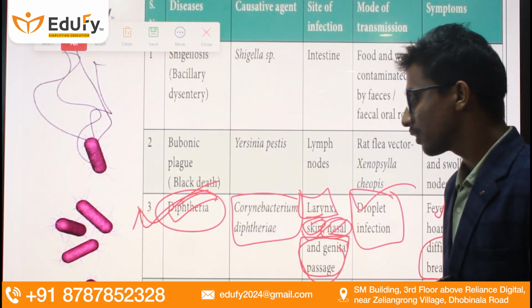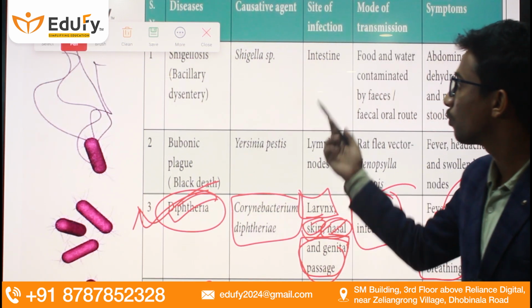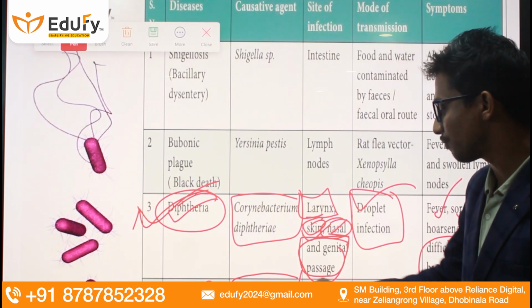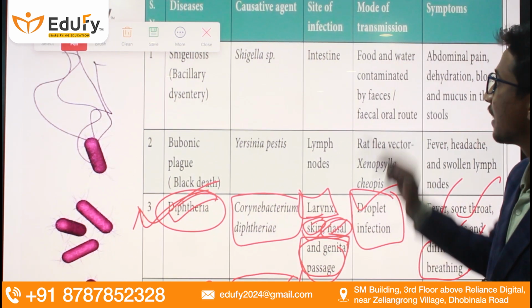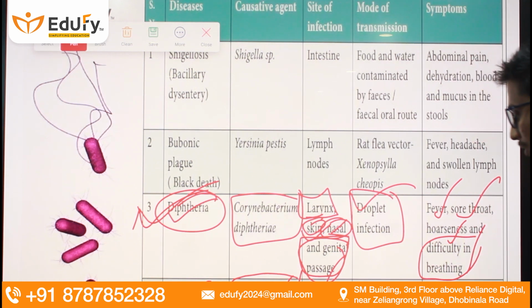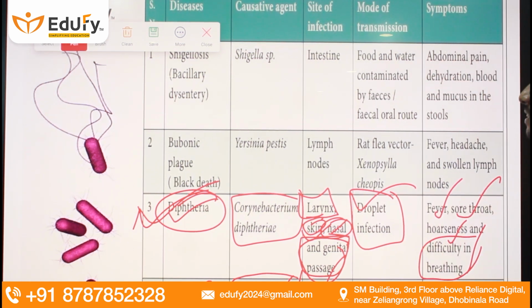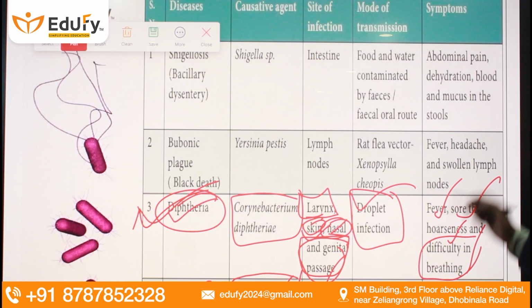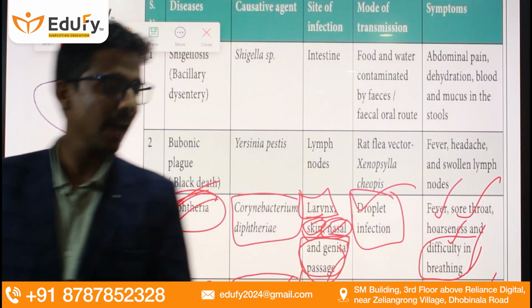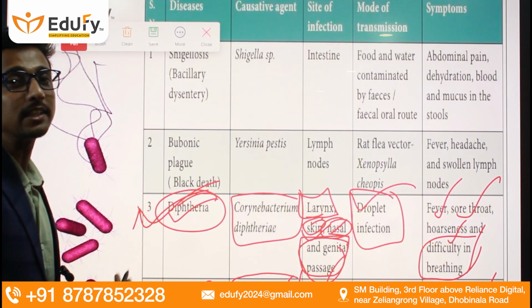Now, there is one more common disease, that is cholera, and it is waterborne. What is the causative organism? It's Vibrio cholerae. The site of infection for this disease is the intestine. What is the mode of transmission? Contaminated food and water, but most of the time it is by contaminated water. And what are the symptoms? Severe diarrhea and dehydration. Whenever diarrhea happens, we tend to lose water from our body and that leads to dehydration.